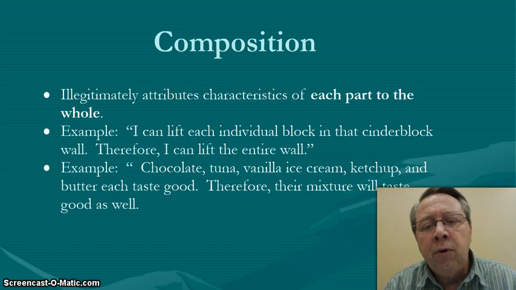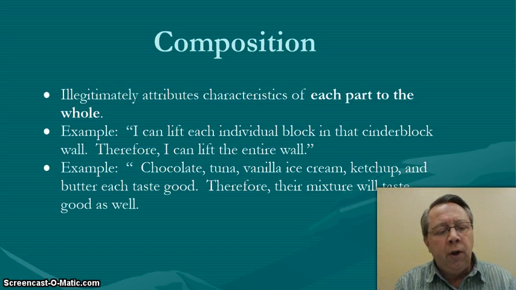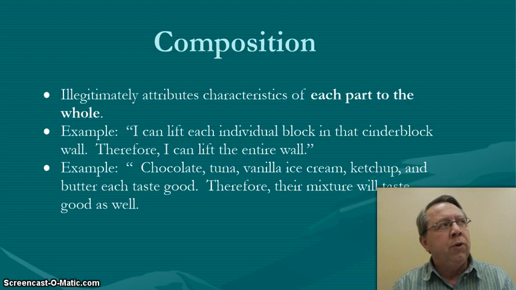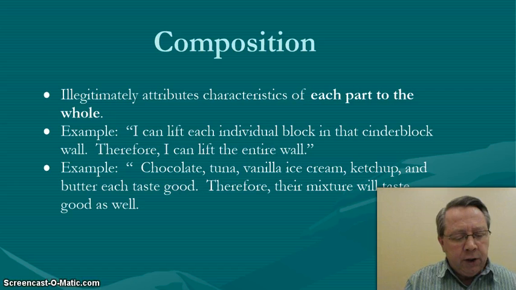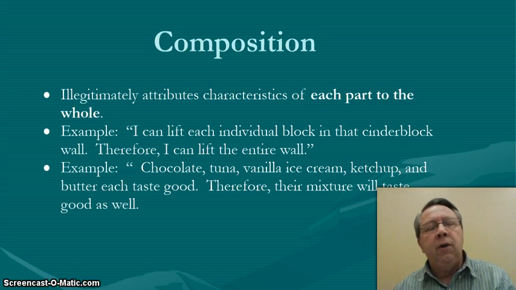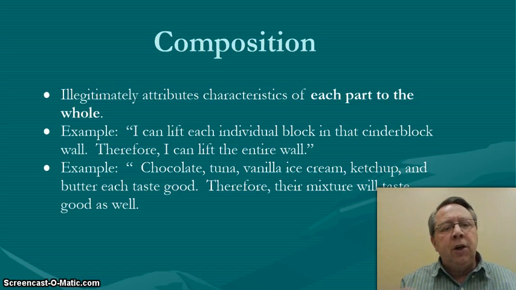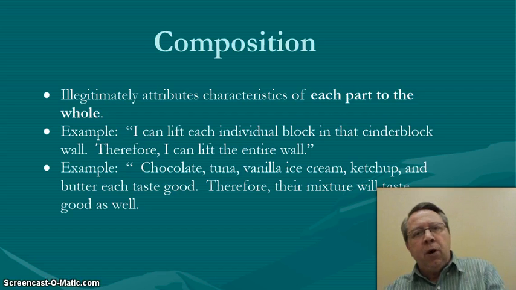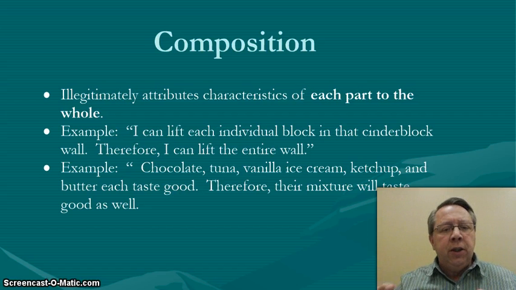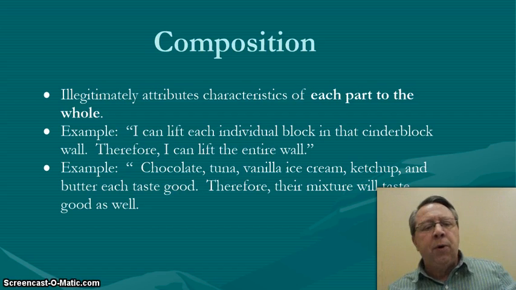Notice I put the bold on each part to whole. When we look at division, I also have it bolded. Composition deals with each part to a whole, and division deals with the whole to each part. It's easy to grasp if you understand these two words. Composition is the building of each part making a whole. Division is the whole being broken down to each part.